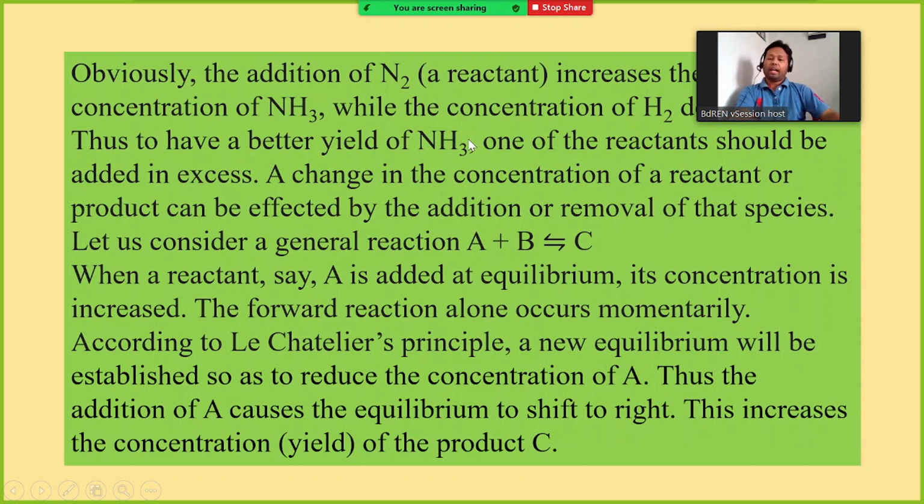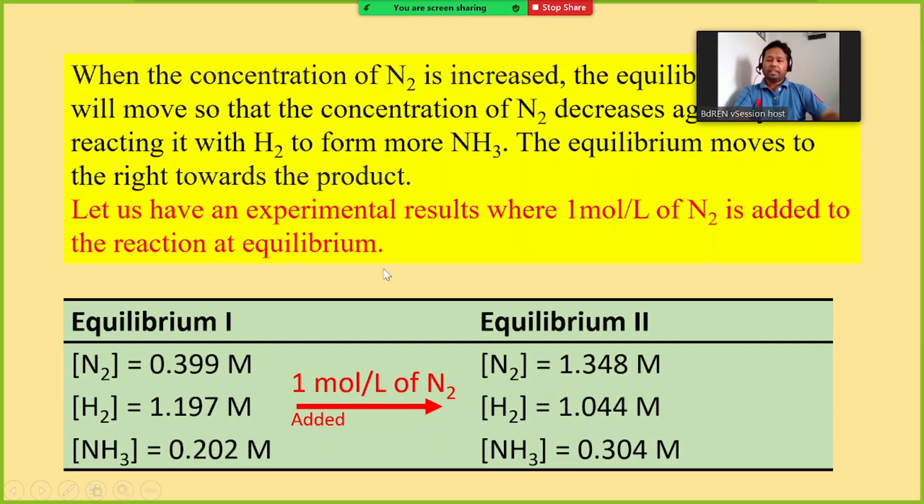You need to add one component in huge excess in this reaction. If you add more nitrogen, then more ammonia is produced. From this observation you can say, if you want to get more product, then you need to put the concentration of one component very high.